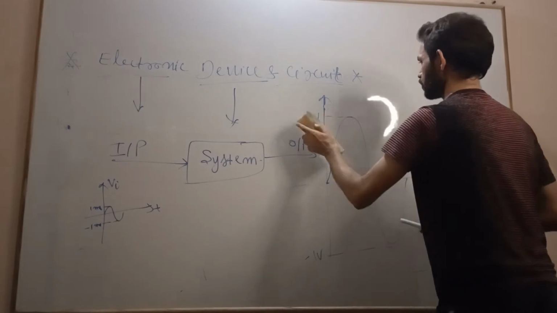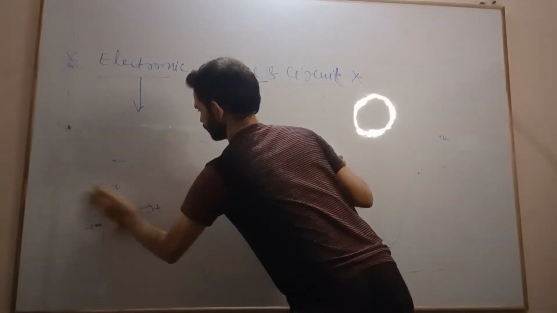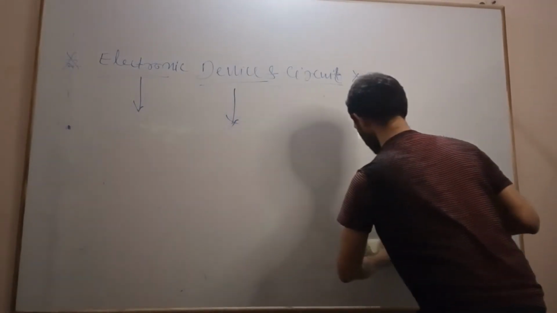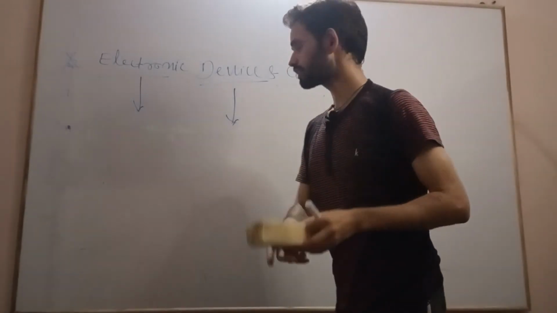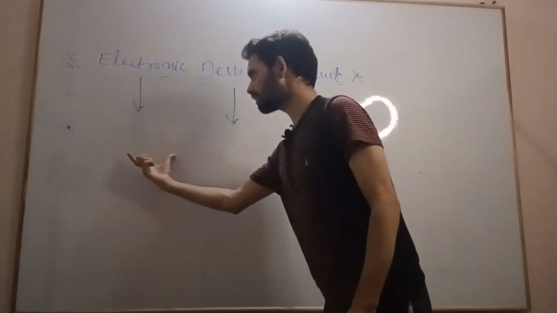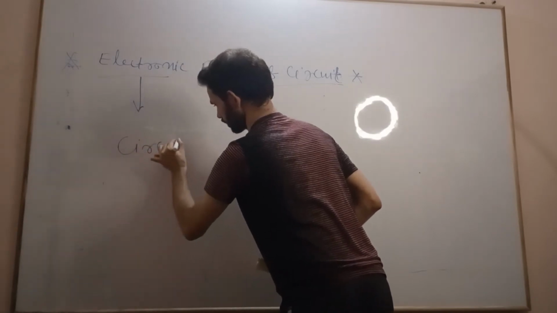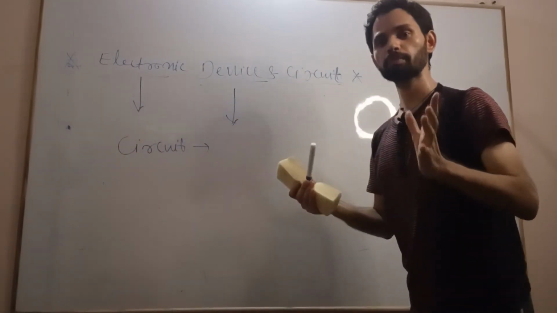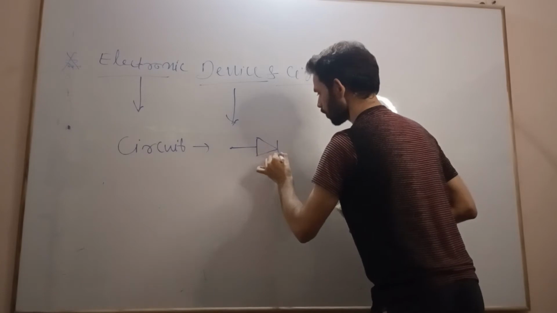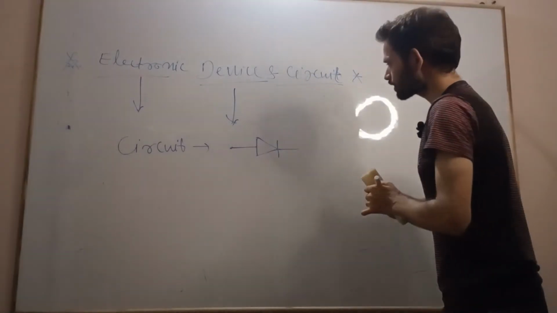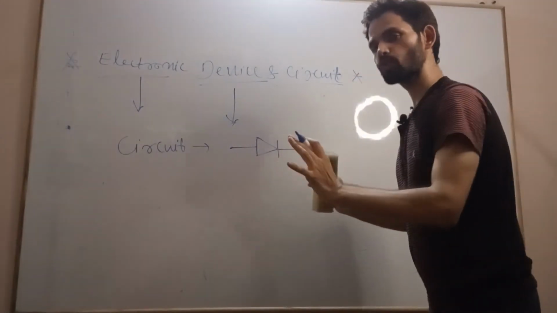Now we will see what a circuit is. Let us see the circuit. The circuit is nothing but a combination. Let's write: a circuit is a combination of all the electronic components and some passive components in a closed loop. This is known as a circuit.